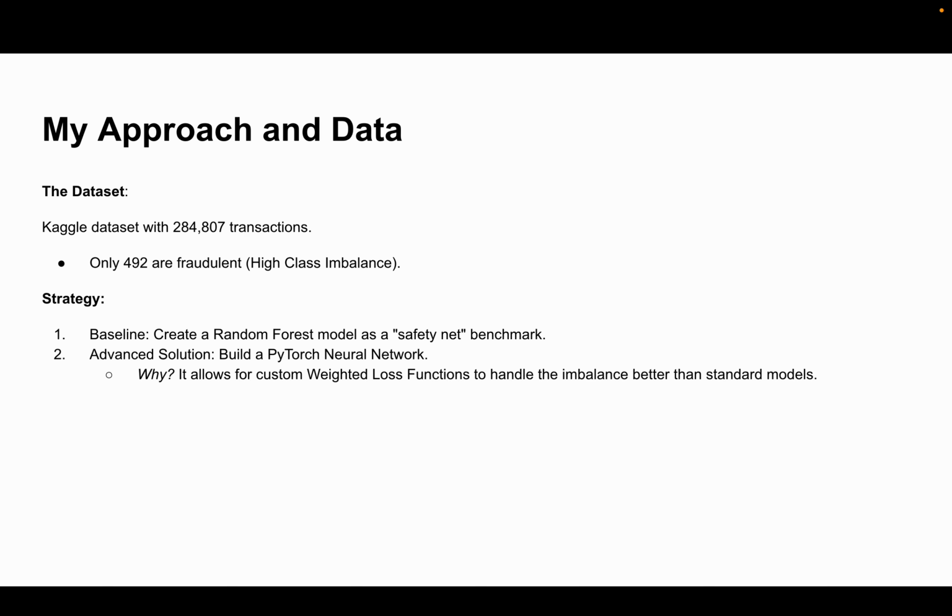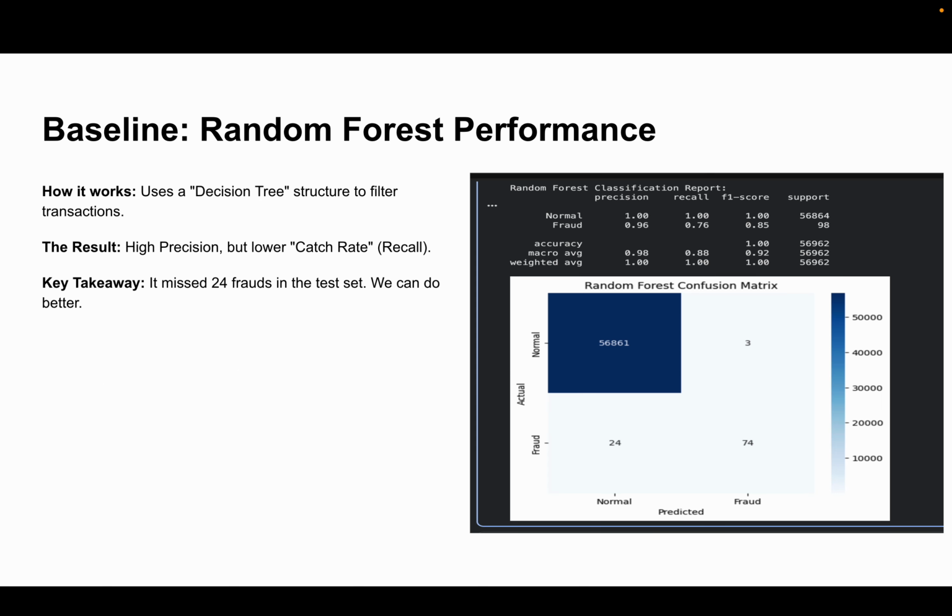So my strategy for this problem is to create a random forest model as a safety net benchmark so we can compare it to the neural network. And then for the advanced solution, I will build a PyTorch neural network. The reason for that is that it allows more customization. Custom weighted loss functions handle the imbalance better than the standard models. I can do threshold optimization and update the weights.